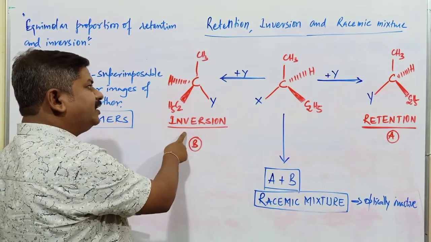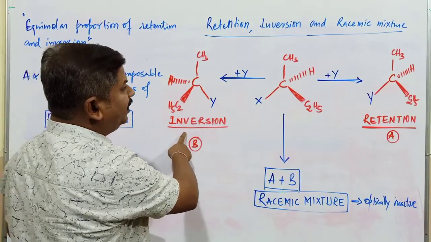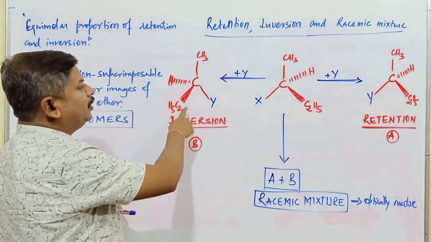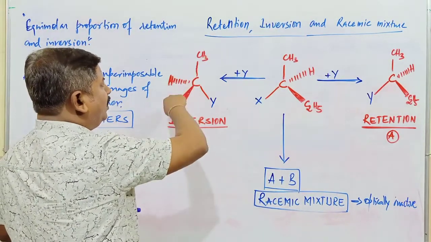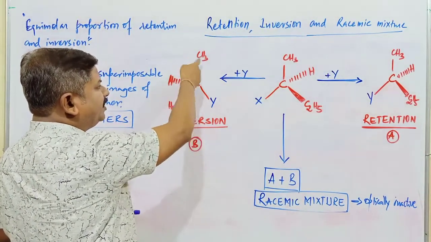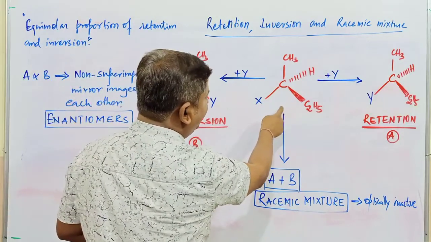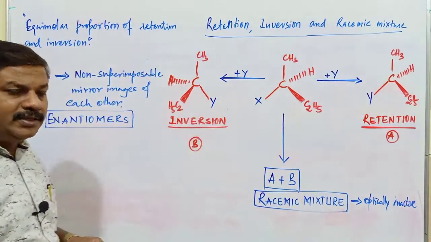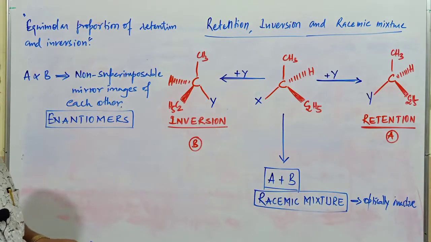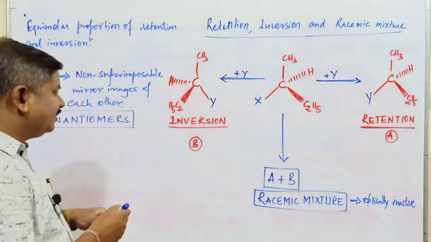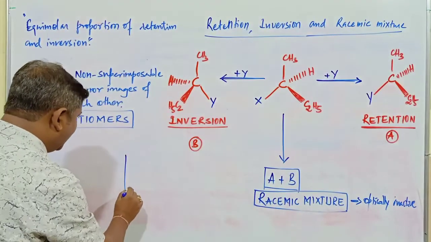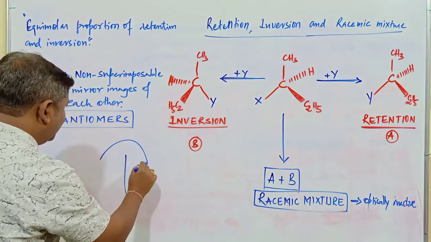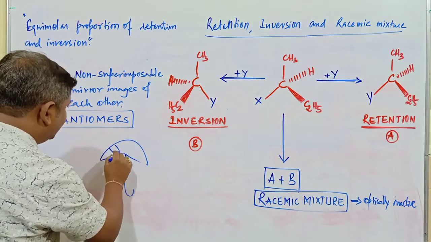Inversion is where the spatial arrangement of atoms or groups of atoms completely changes from the base molecule. Then it is commonly called what? Inversion of configuration. Take an umbrella. In this umbrella there are a number of spokes.